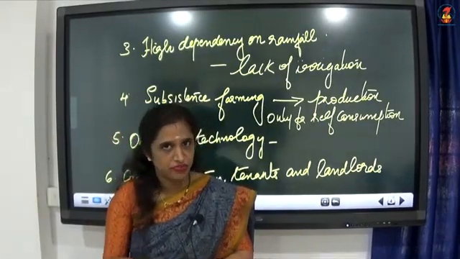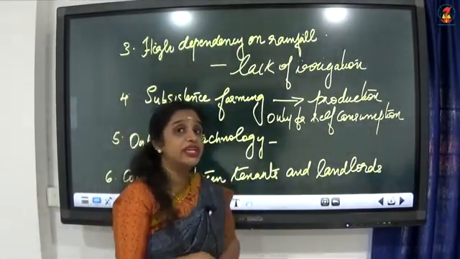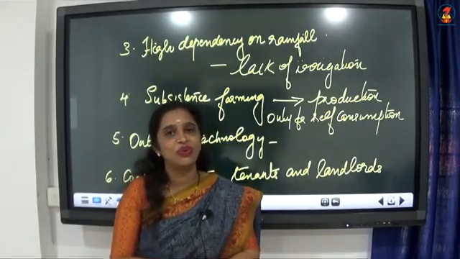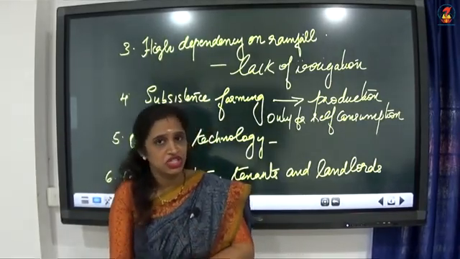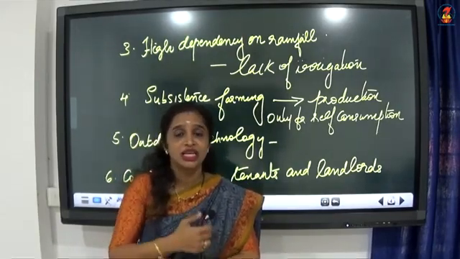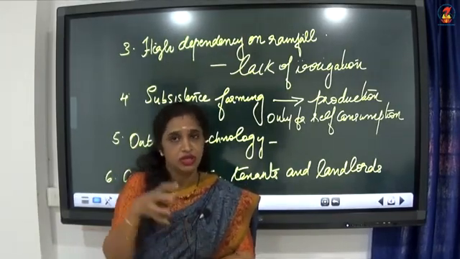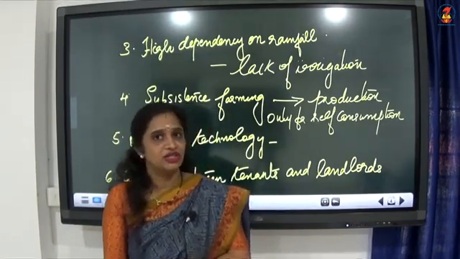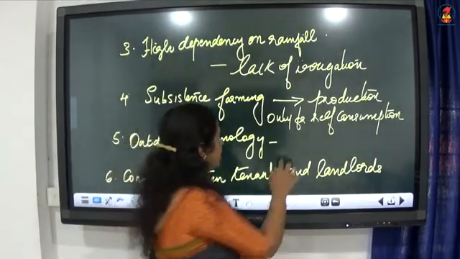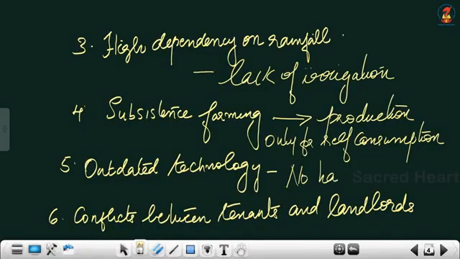Now, the next one is outdated technology. Technology was outdated. There were no harvesting machines, there were no threshing machines. So, what will happen if there is absence of all these? More time will be taken for the process in the agricultural land. So, there was no technology, no harvesting machines, nothing else. So, more time was taken for the process in the agricultural sector.